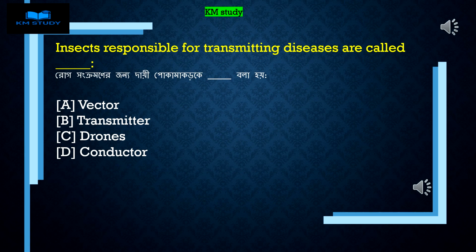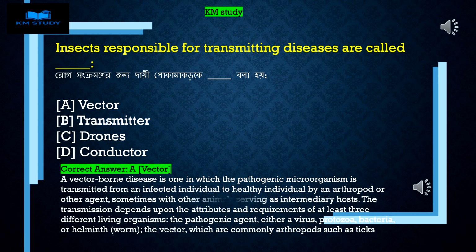Insects responsible for transmitting diseases are called _________. A. Vector. B. Transmitter. C. Drones. D. Conductor. Correct answer A. Vector.